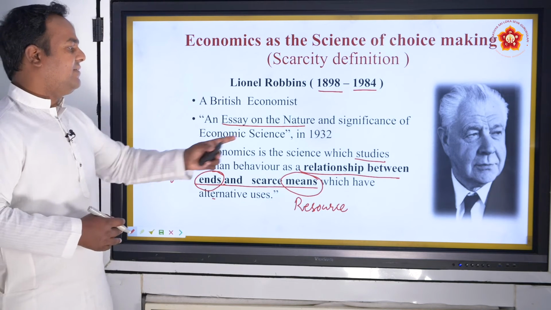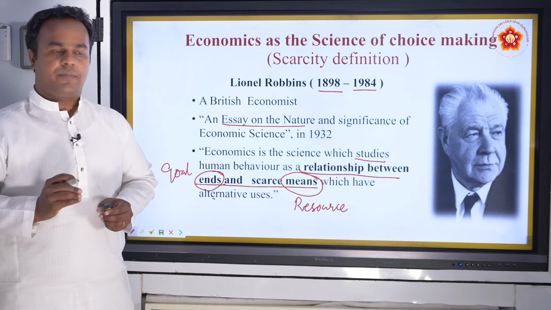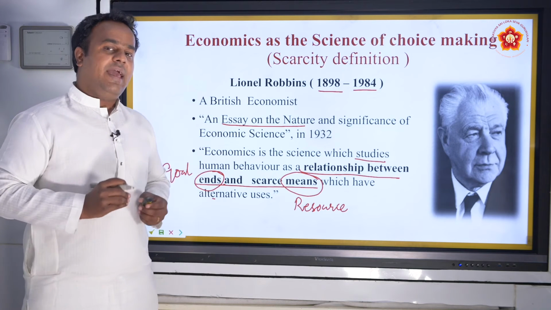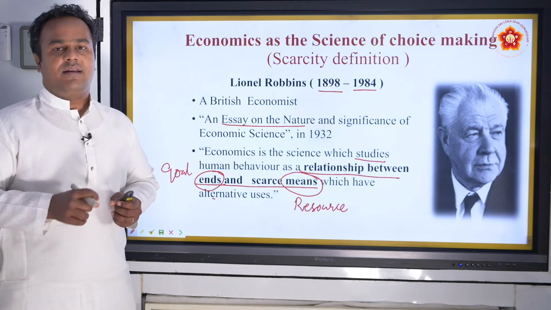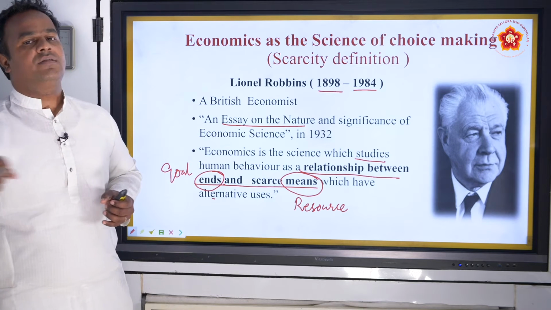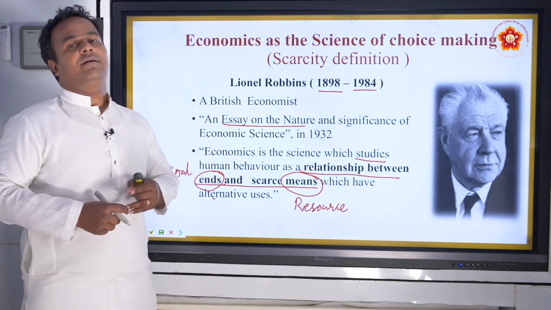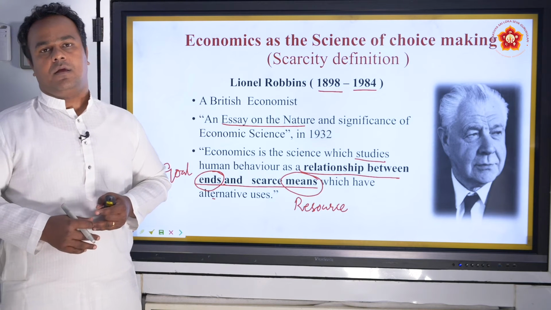So therefore, he said, economics is actually a subject which studies human behavior at a point in time where resources are limited, which he has to use to fulfill the goal or desired commodity.